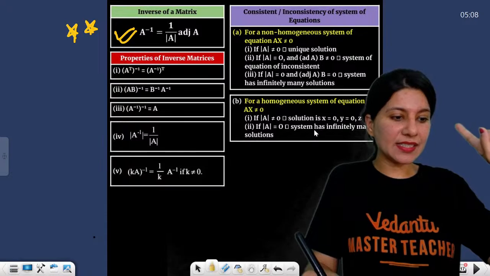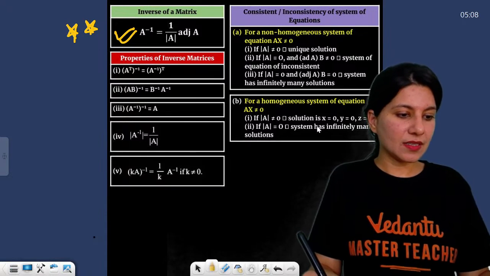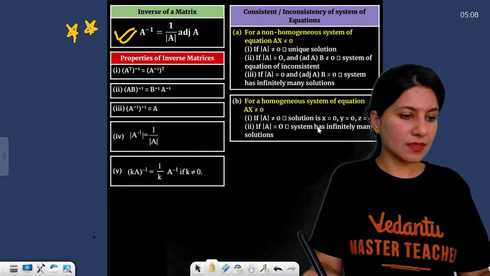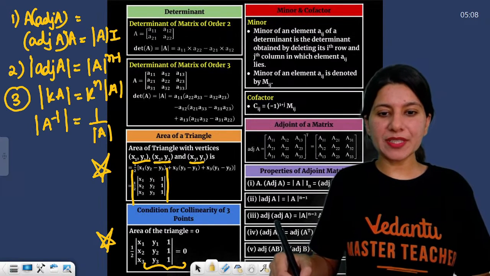Have you practiced the inverse of a matrix? You want some more properties? Okay, all right.